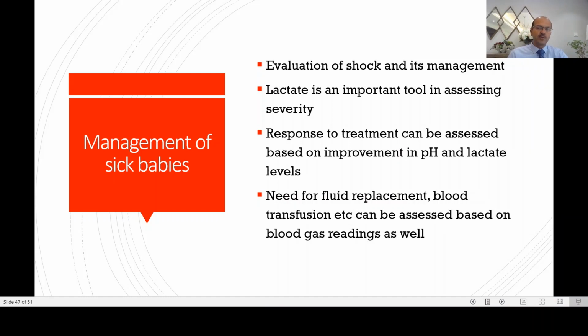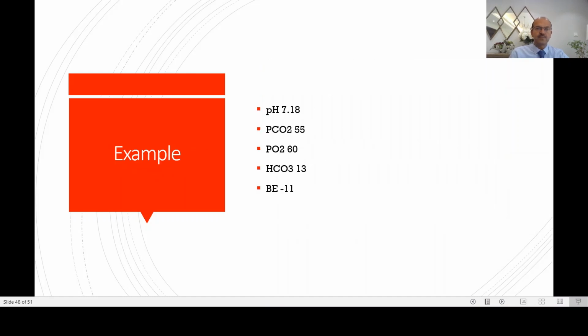And obviously, if the CO2 is rising in a child with shock, you should take over the effort of breathing by ventilating them. So be aggressive in shock management, ventilate them. And echocardiography's role is very important. And recently we have NIRS as a measure of VO2, which is systemic circulation and in the brain vessels, and comparing them may give you an indication of how to correct the shock.